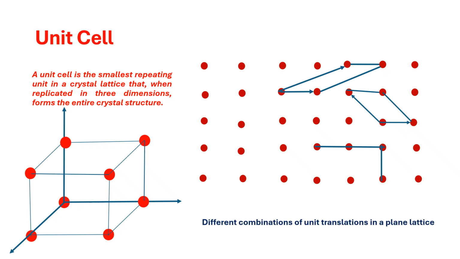So here there are different combinations of unit translation in a plane lattice, and these unit cells you will get in 2 dimensions as well as in 3 dimensions. In 2 dimensions, here is the position vector A and the position vector B, by which we can show that there is one unit cell. So this is what we call a unit cell. Now with the help of this unit cell we can find the translation vector also.